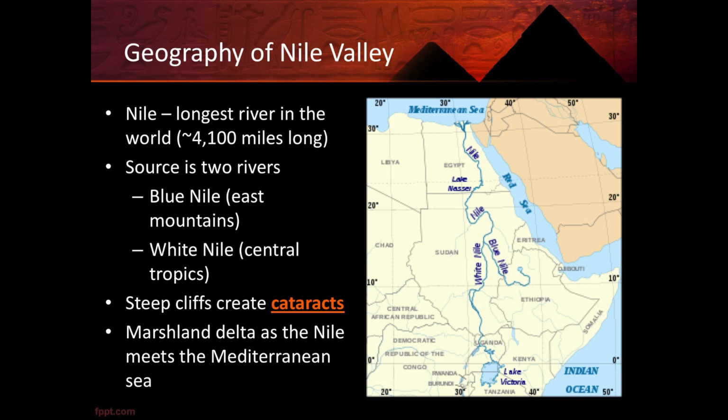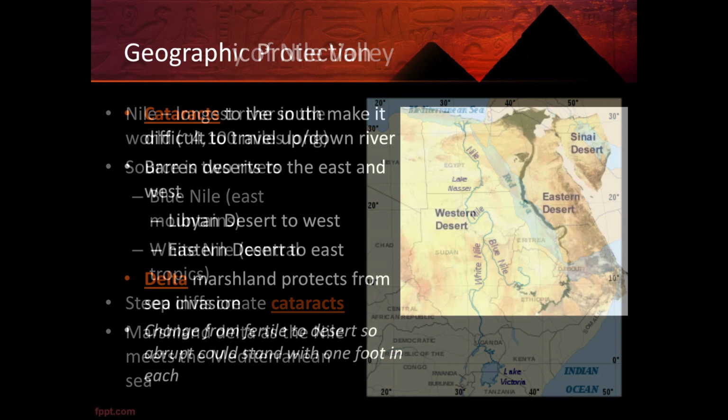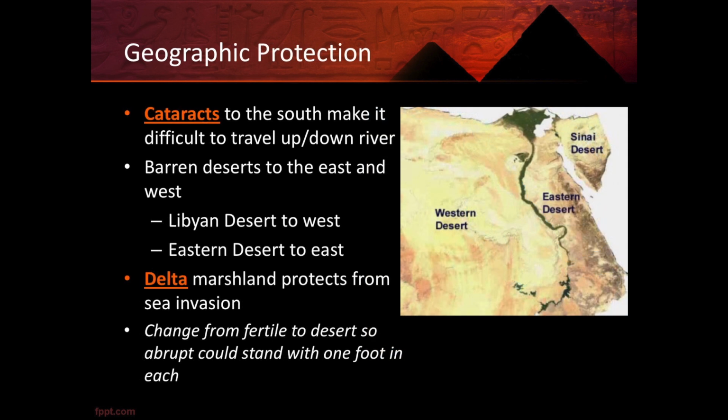These waterfalls were very important because they helped protect Egypt, since it made it impossible to travel in some areas of the river. In the northern part, right along the Mediterranean Sea where the sea and the river meet, is the Nile Delta. This area is a marshy delta, which also provided some protection because people weren't able to attack from the sea, as most of the major cities were a little further inland. Unlike ancient Mesopotamia, geography really worked to help protect Egypt.